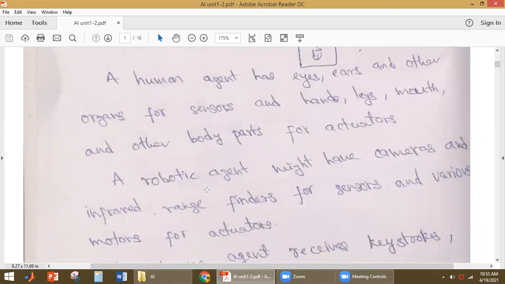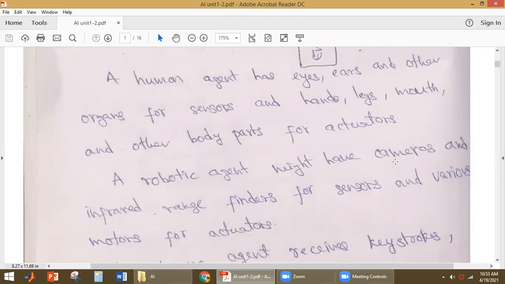Now, if you take a robotic agent, it will have cameras and infrared range finders for sensors. It has to receive the information. How will it receive information? It should have cameras. It will capture images through cameras, and that will be taken as the input.